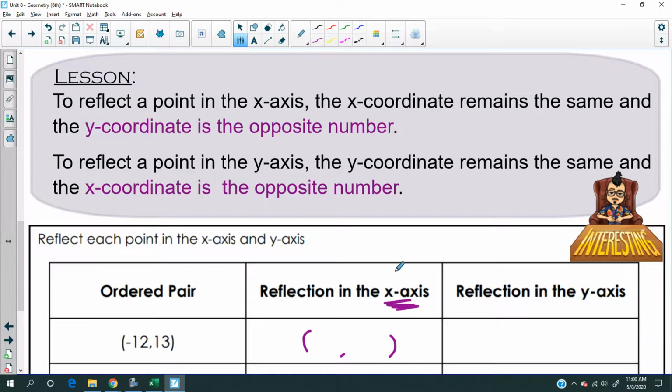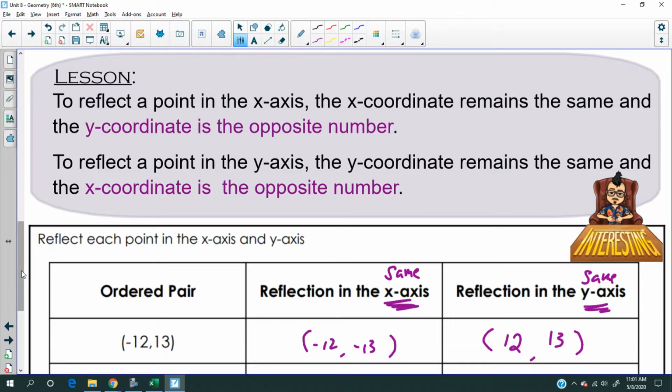So think about this. If you're reflecting off of the x-axis, then the x stays the same, which means it's going to be negative 12. And what happens to the 13 now? Yep, it becomes its opposite, negative 13. Now reflection off of the y-axis is different, meaning the y number stays the same. What happens to the x value? It goes from negative 12 to, that's right, positive 12.